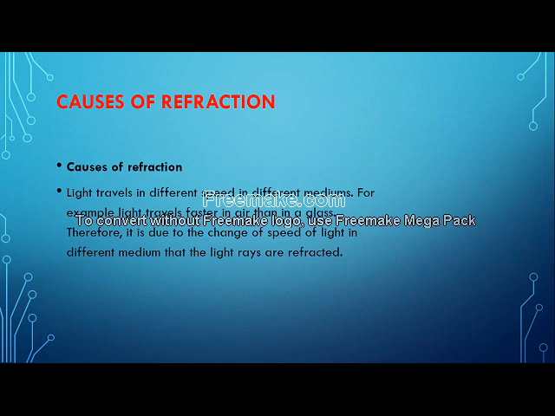Now, why does this particular phenomenon take place? Why was there a need for such a complicated process? It happens, children, only because light travels with different speeds in different mediums. That is why the speed of the light changes and hence the light gets refracted.